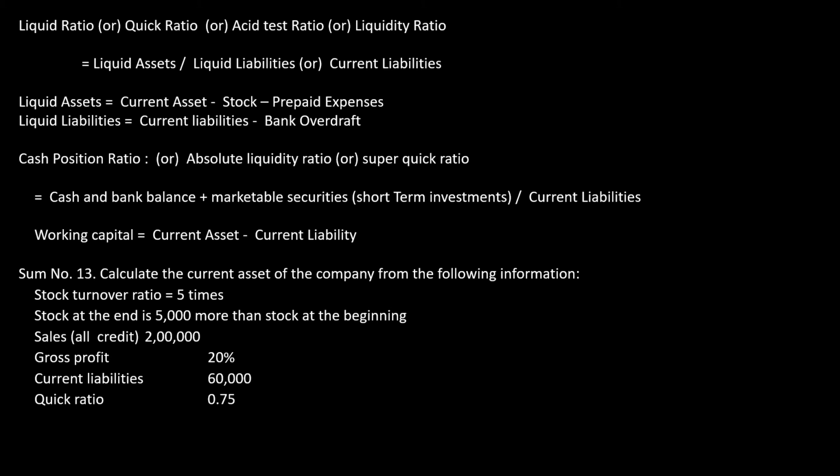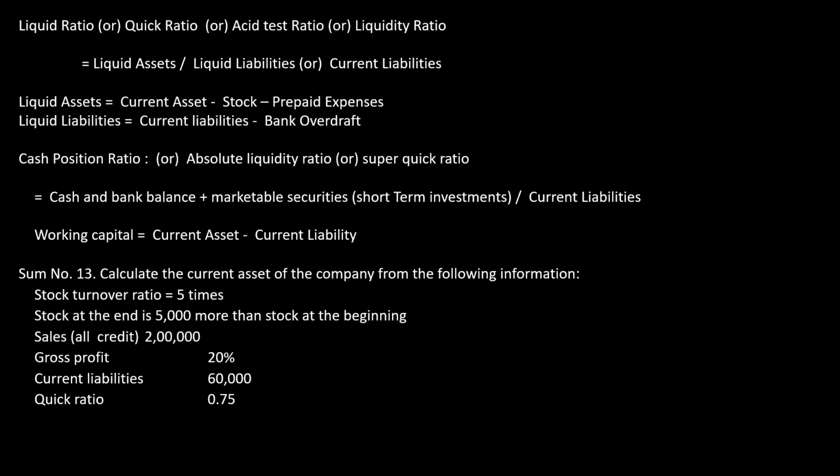Next is the cash position ratio. Another name for cash position ratio is absolute liquidity ratio or super quick ratio. The formula for that is cash and bank balances plus marketable security, another name for marketable security is short term investments, divided by current liability. That will be my absolute liquidity ratio.